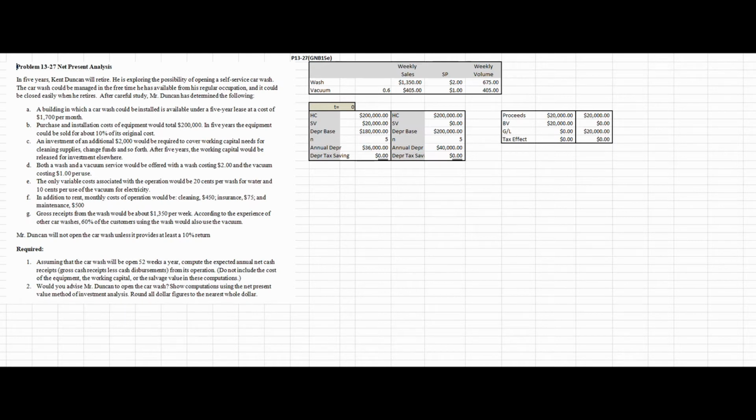Secondly, I'll be disposing of the asset at the end of the life of the investment project. And at that time, there may be a gain or loss on the disposal of that asset. So I want to, again, capture that. So before I go any further, I want to make sure that I identify these things because they're easy to overlook. So we're going to sort out what our depreciation expense is going to be right up here and what any tax effect related to that is going to be. And then over here, we're going to sort out what any gains or losses we're going to have on the disposal of that equipment at the end of its life is going to be.